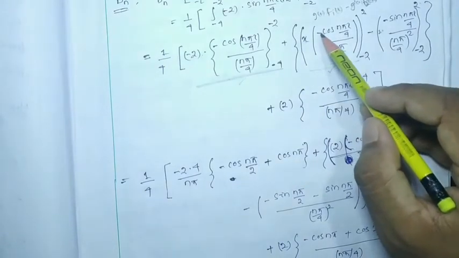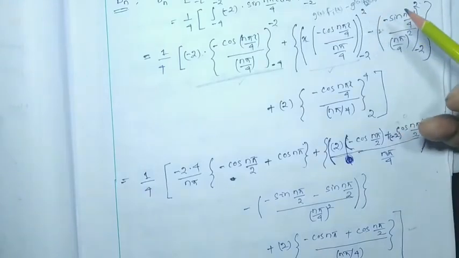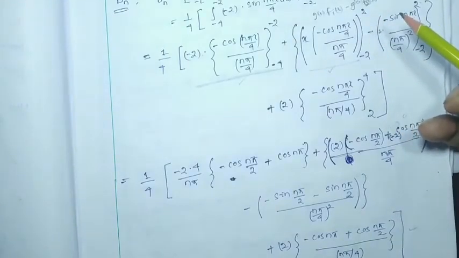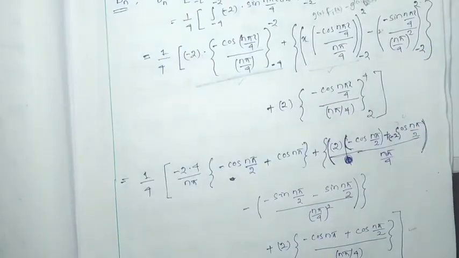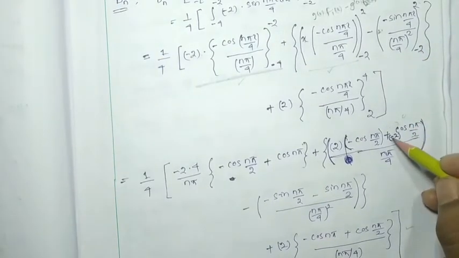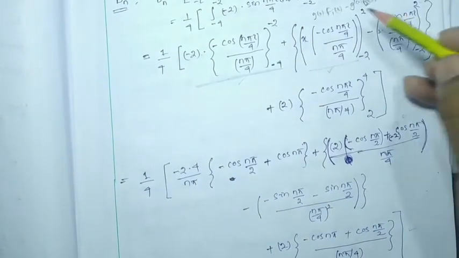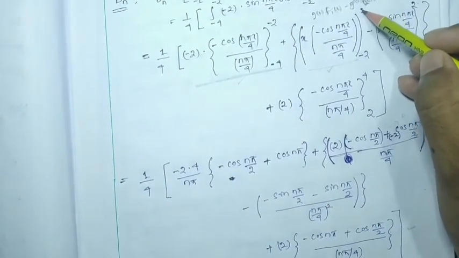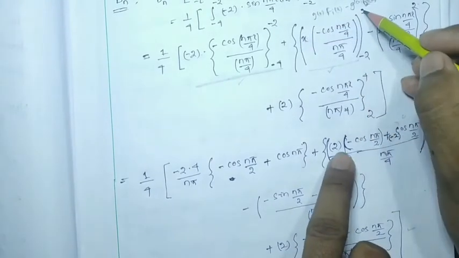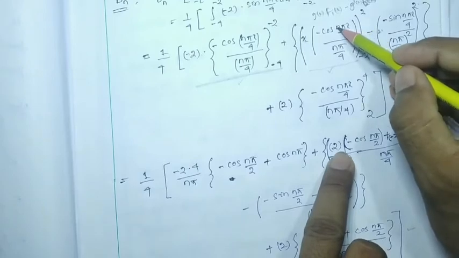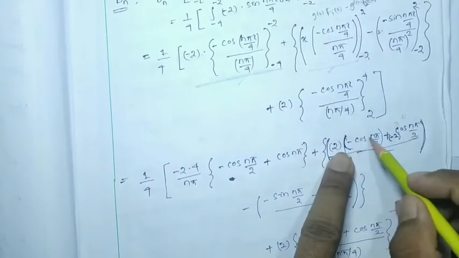So first 2 is positive. If we put 2 over here, it will be n pi by 2, and it is minus over here, minus cos n pi by 2.